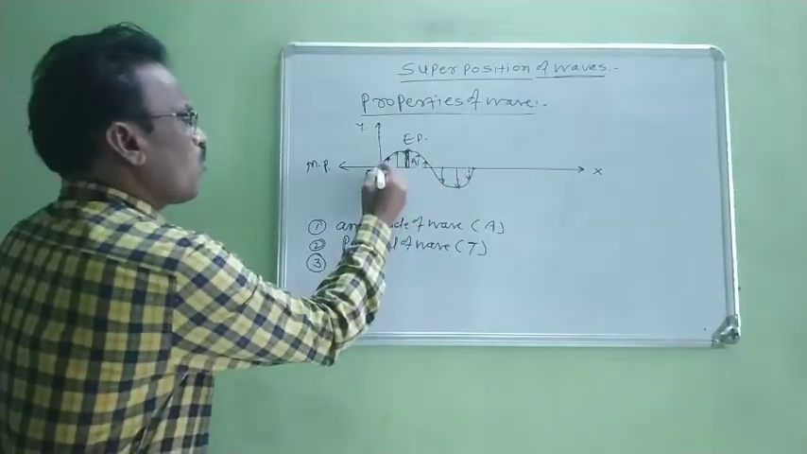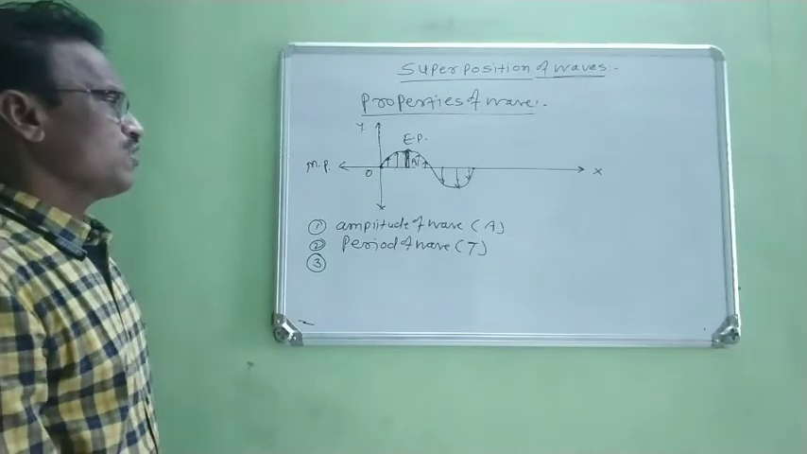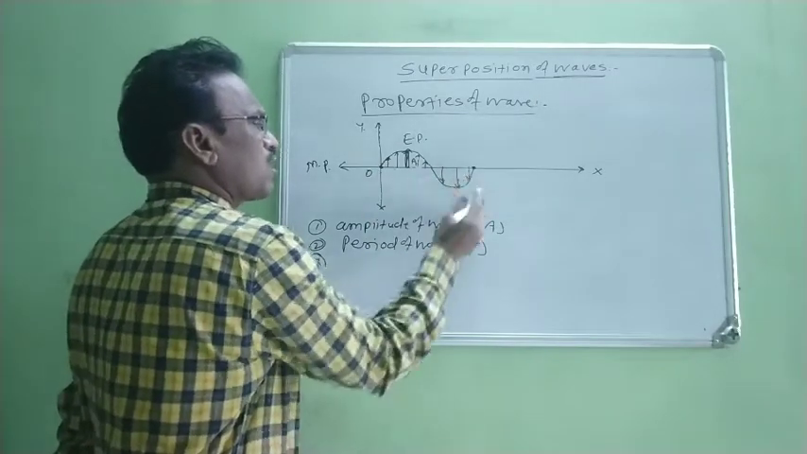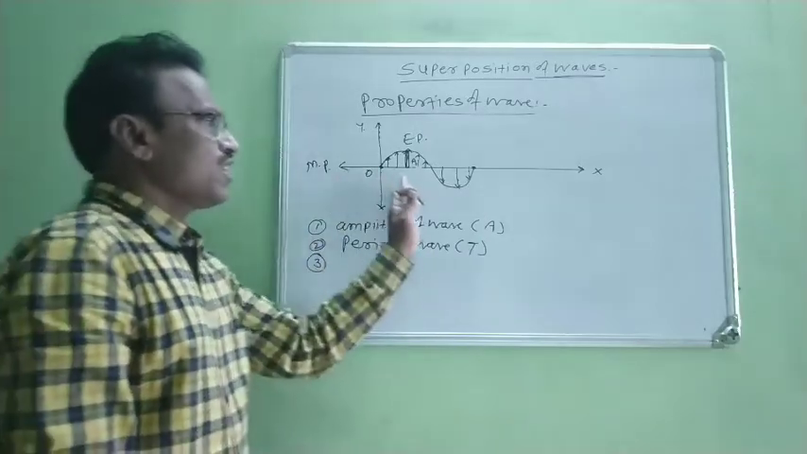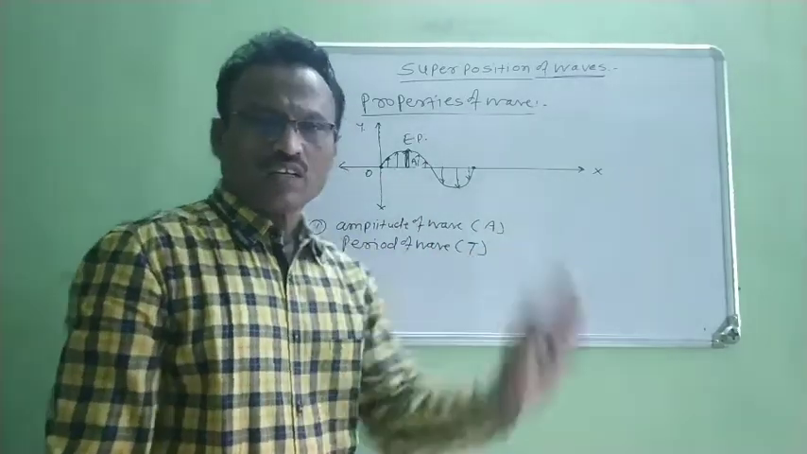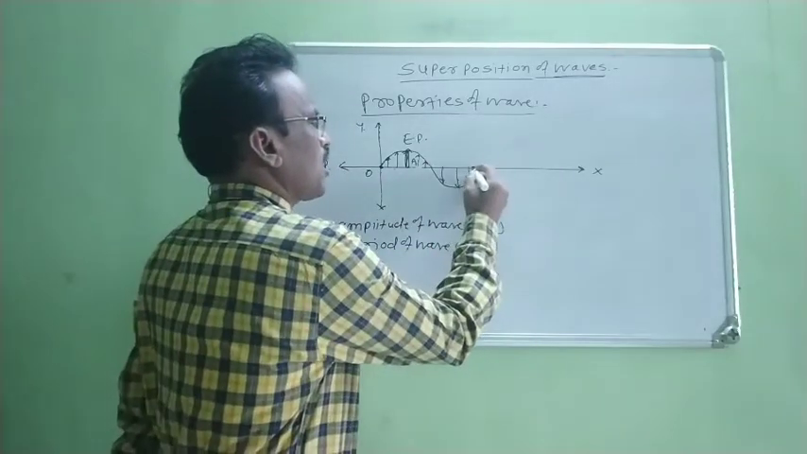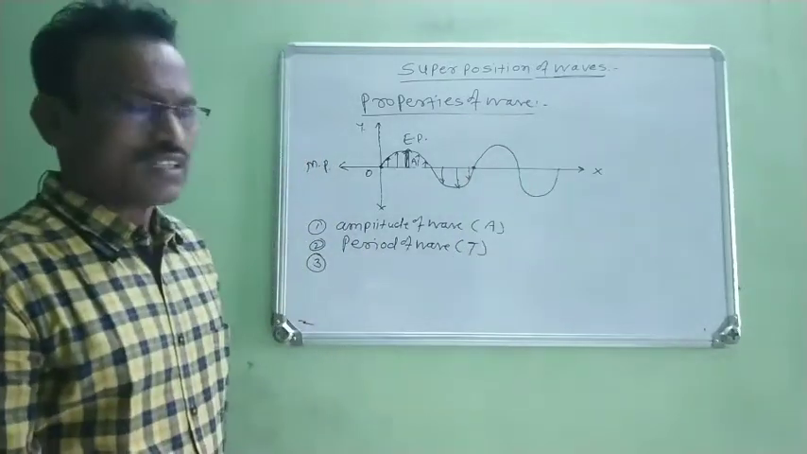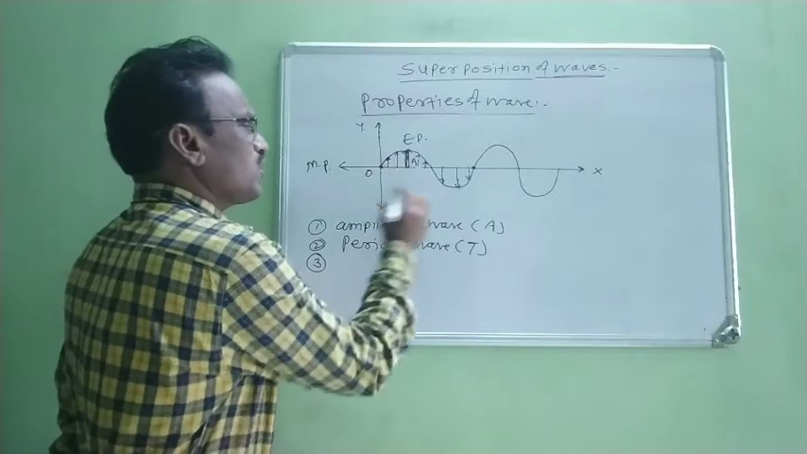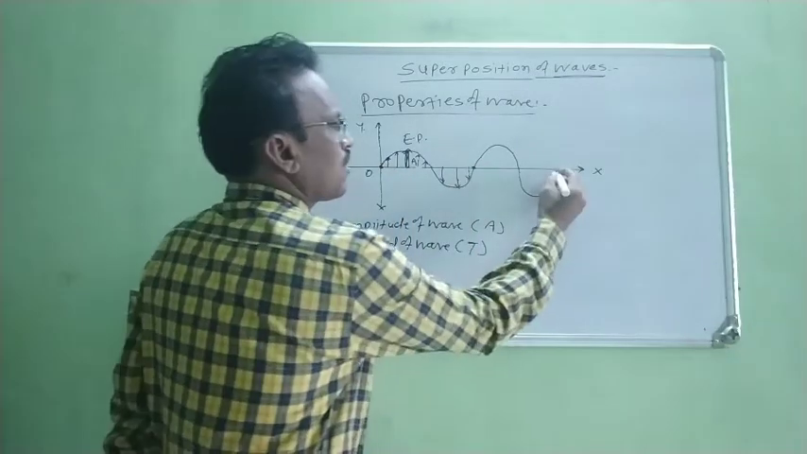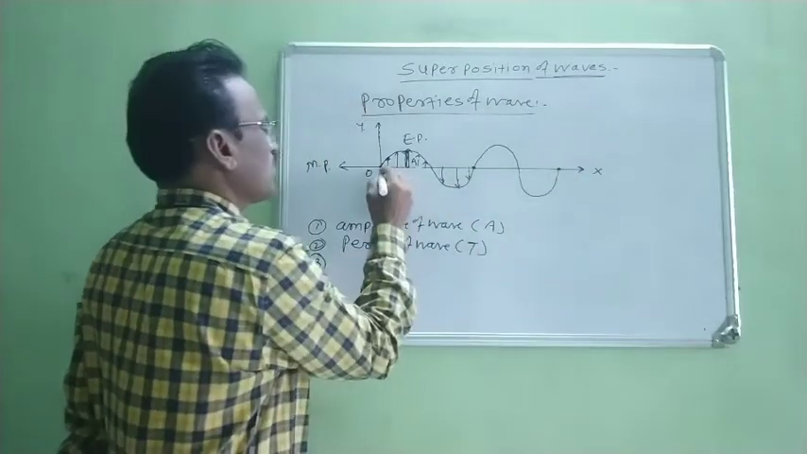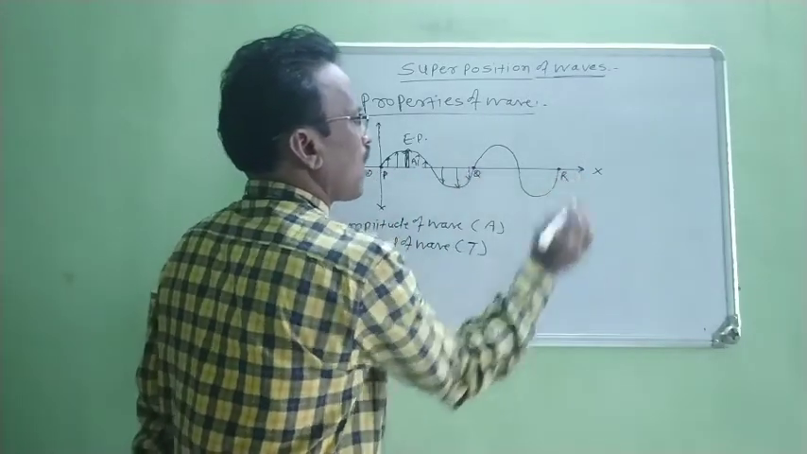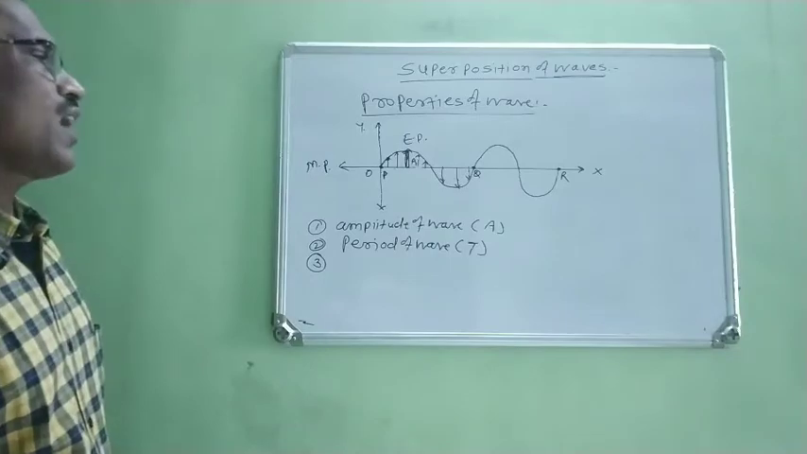Now, third property. Initially the particle is at this point and it reaches to this point. At that time it completes its vibration. Now this energy is given to the second particle, therefore the second particle starts vibrating and it completes its vibration, right? Now this is the first particle, this is the second particle, and this is the third particle. Now we consider here particle point P, point Q, and point R.